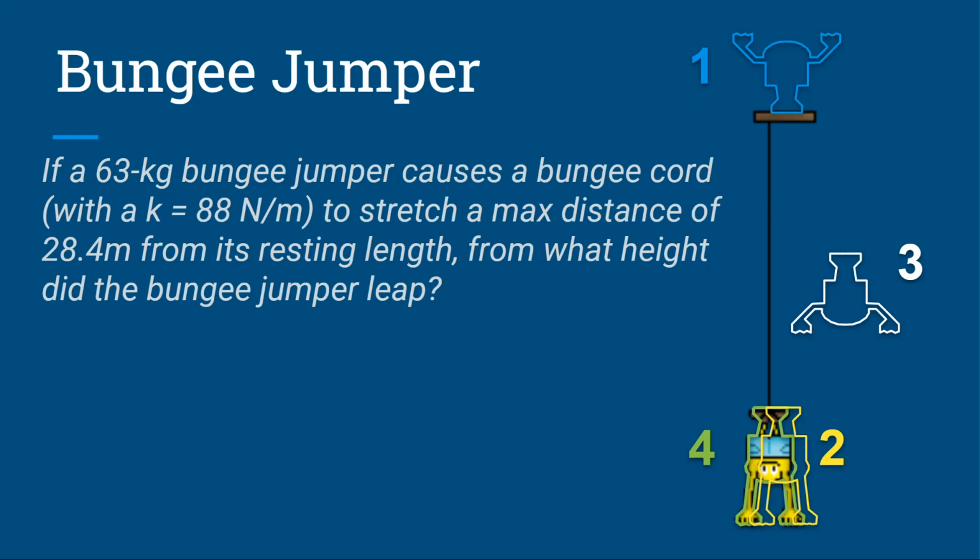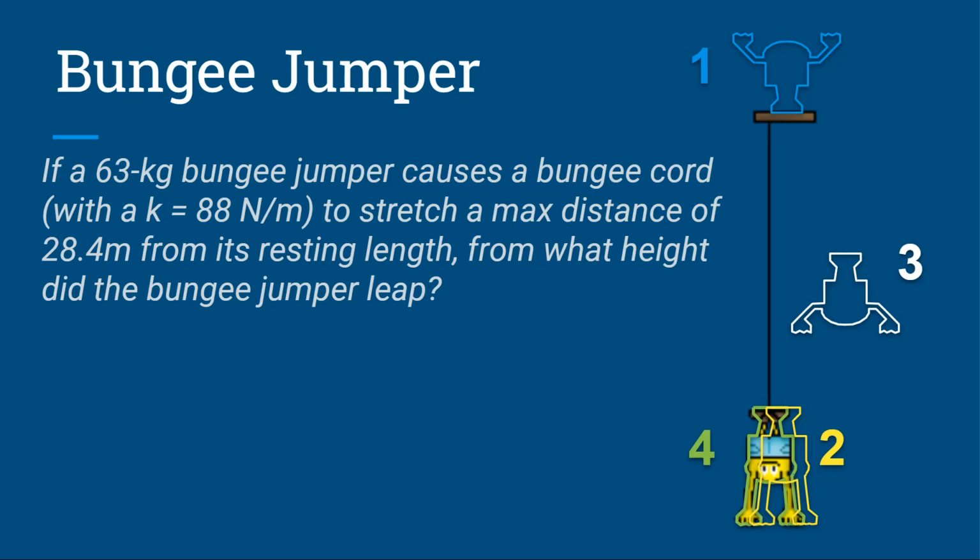Okay, and so they're asking me questions about this bungee jumper, but they're giving me information about the elastic potential energy that the cord has when it's fully stretched. They're not giving me information about his height or gravitational potential energy.